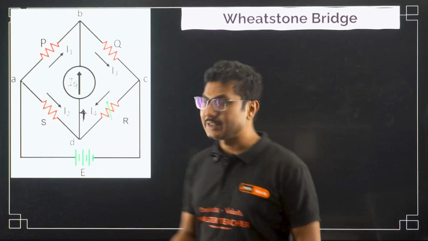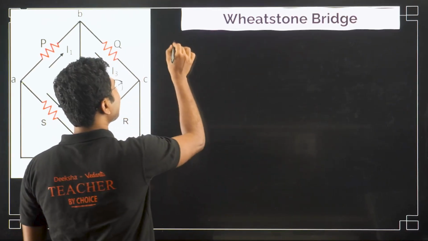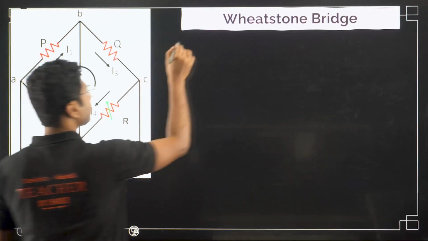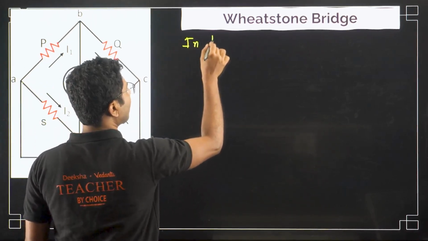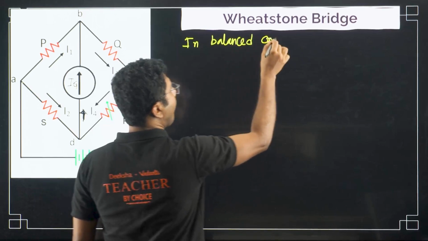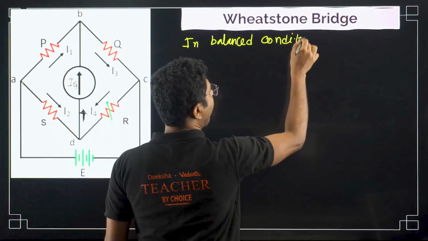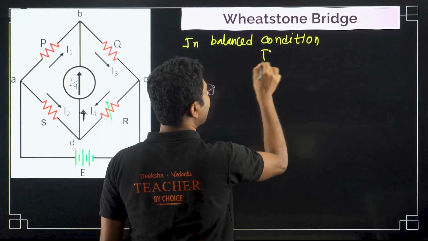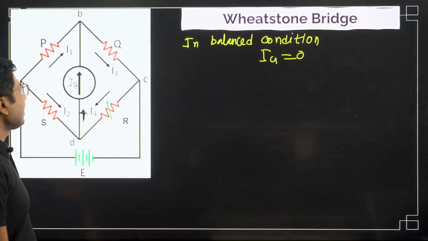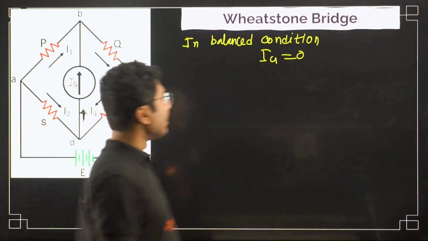Balanced condition means the current through the galvanometer becomes zero, right?